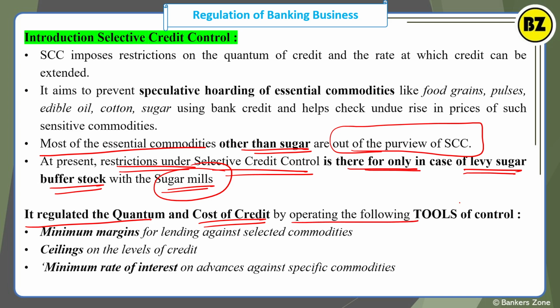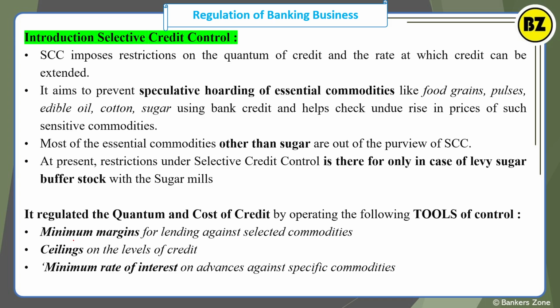How? By operating the tools. What are the tools that RBI can use? RBI can specify the minimum margin for loans against that commodity. Then RBI can impose a ceiling on how much loan a bank can issue. RBI can decide the minimum rate of interest also, so that prices will be controlled.